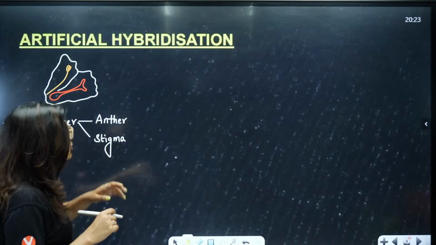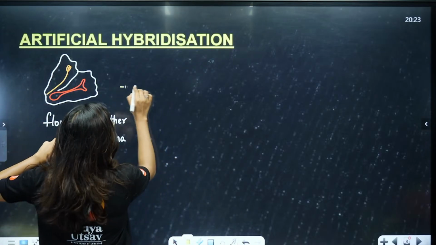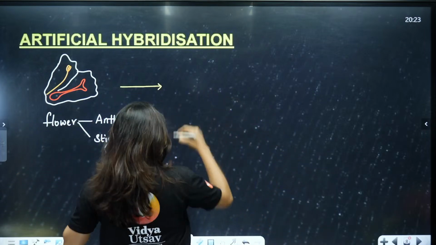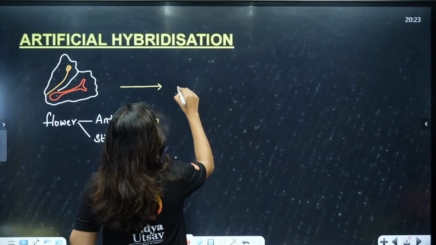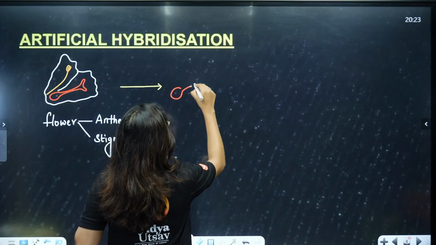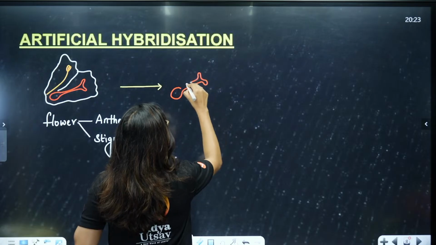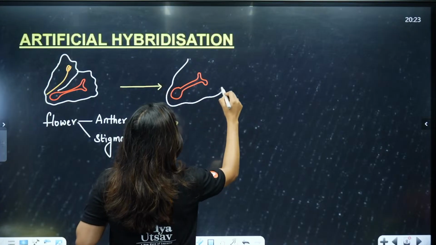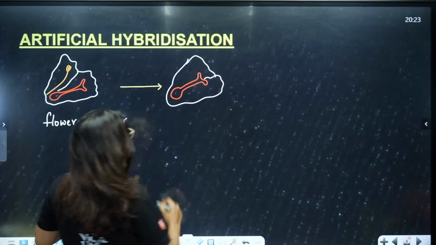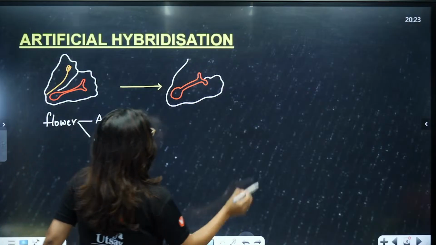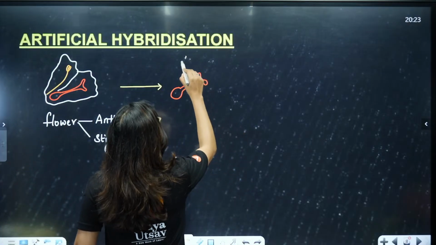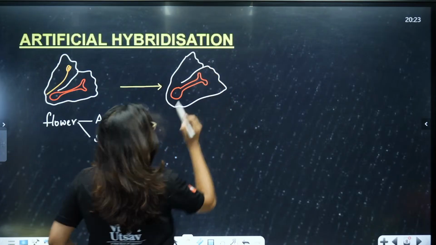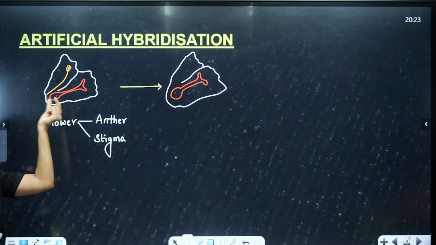Clear? So here what is going to happen, students? Let's go to the next step. Diagram is always a better way to understand than just talking. In this flower you will notice that the anther has been removed.